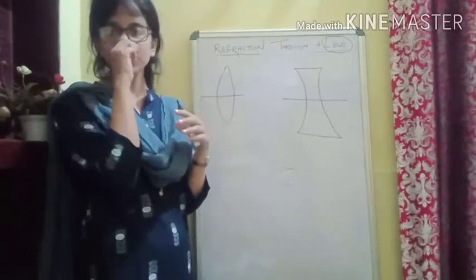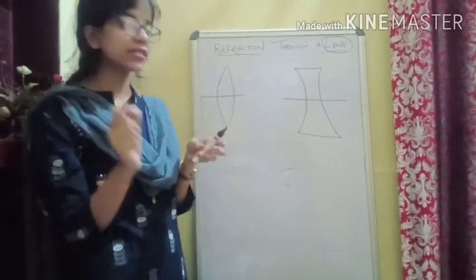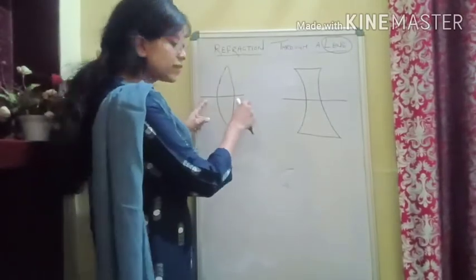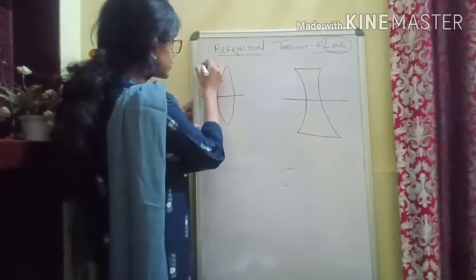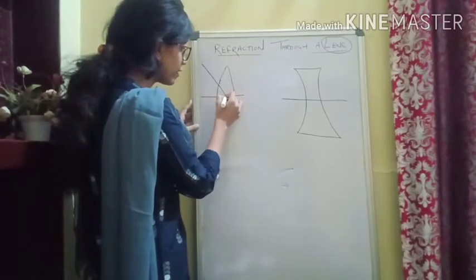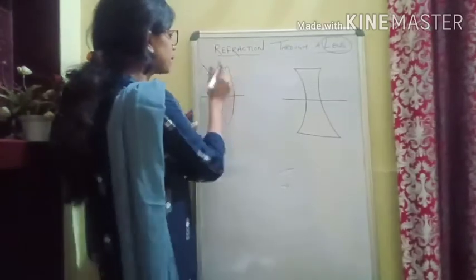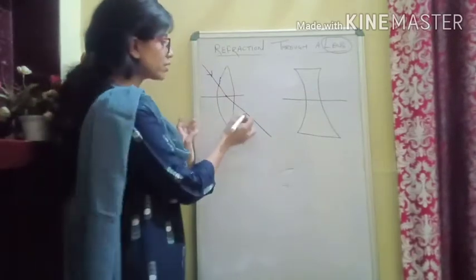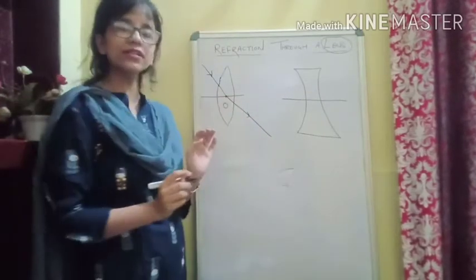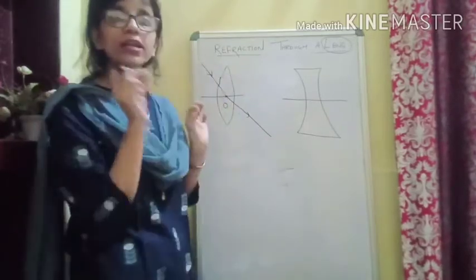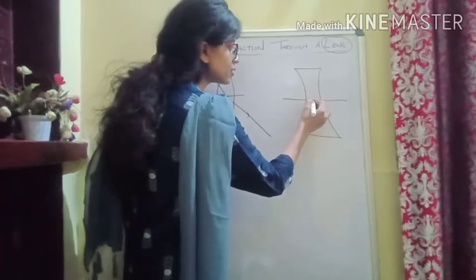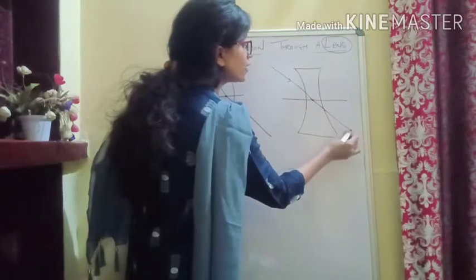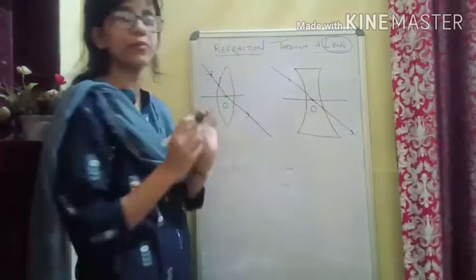Now we have the next technical term, the optical center. How can you define the optical center? It is a point on the principal axis such that when a ray is directed towards it, or simply passes through it, the ray goes out undeviated. This point is known as the optical center. The same holds for this point: it is a point on the principal axis such that whenever a ray of light is directed towards it, it will go undeviated, and such a point is known as the optical center.